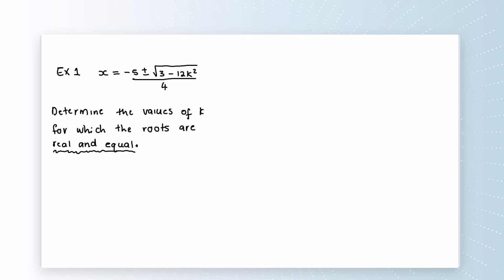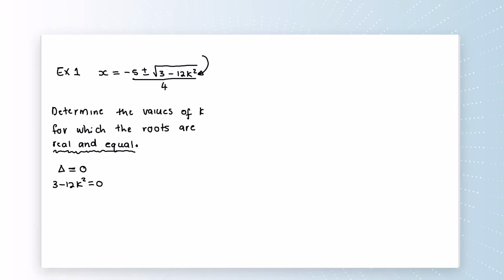Delta must be equal to 0. What is delta? We said delta is the stuff under the square root. So let's take the stuff under the square root. It's 3 minus 12 k squared. That must be equal to 0. Now, all we have to do is solve for k.